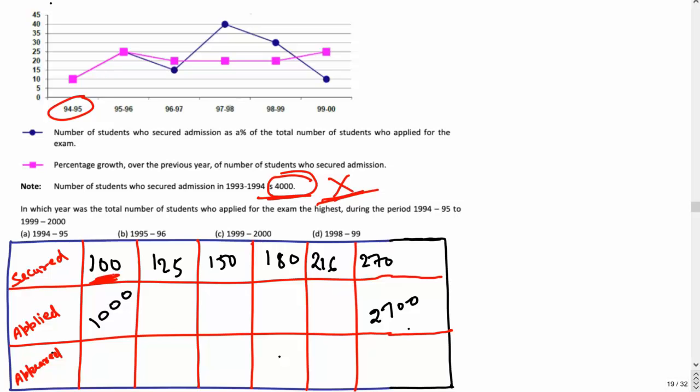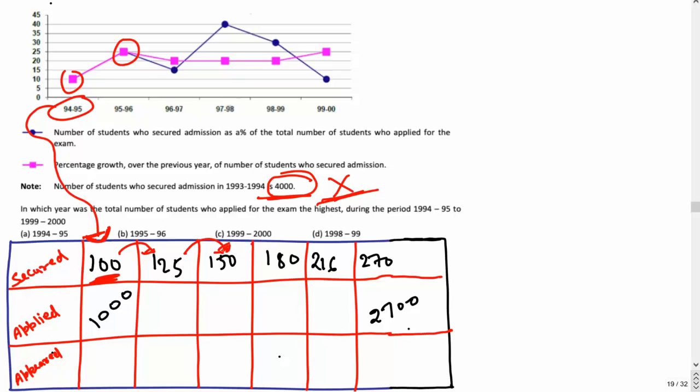So let's say that this started with, here, 94 to 95, it started with 100. This time I'm simply saying that 94 to 95 started with 100. Now you can see that the next year it is a 25% growth. I have done a 25% growth. Next year again it is a 20% growth. I have done a 20% growth.